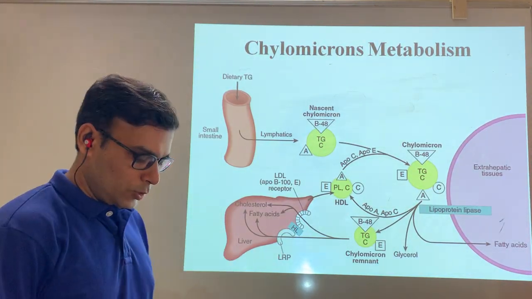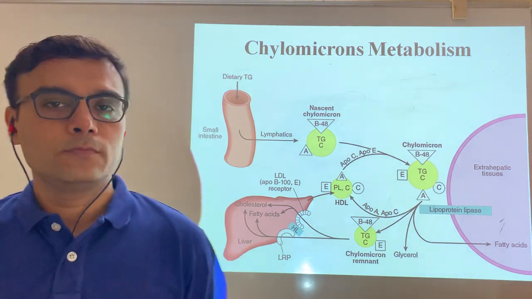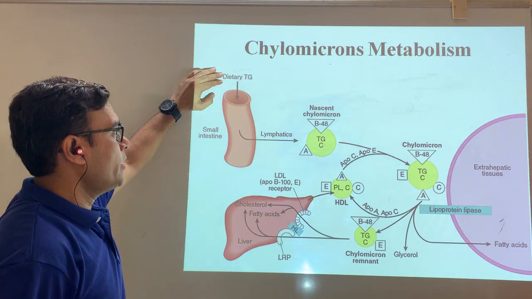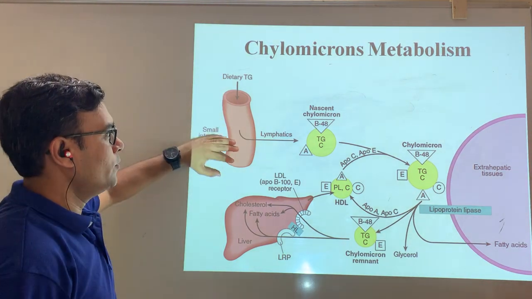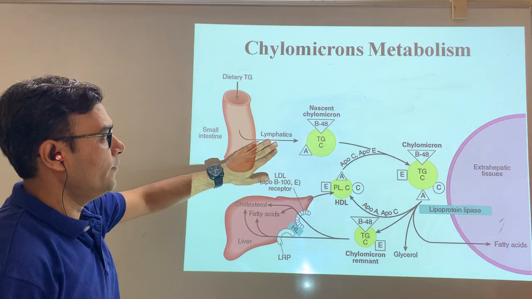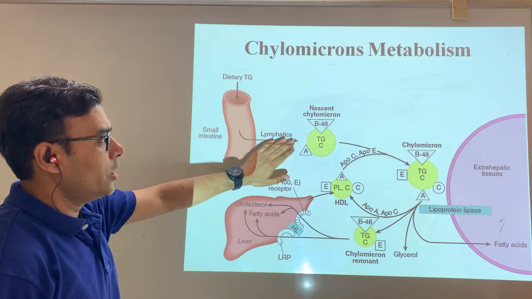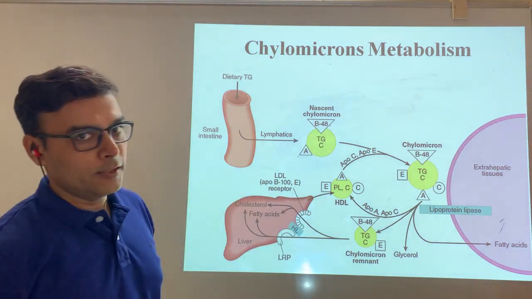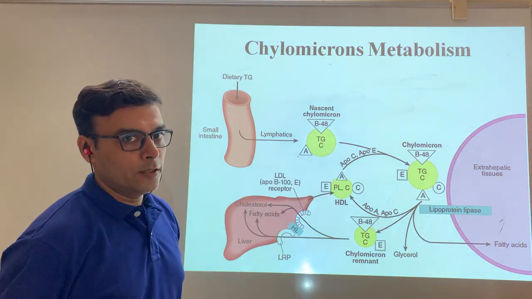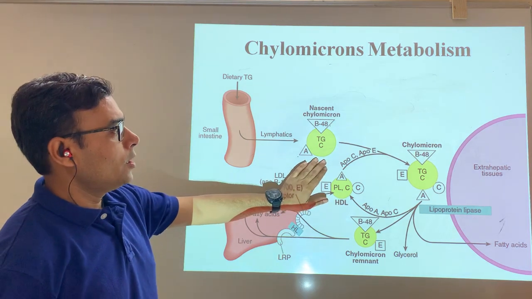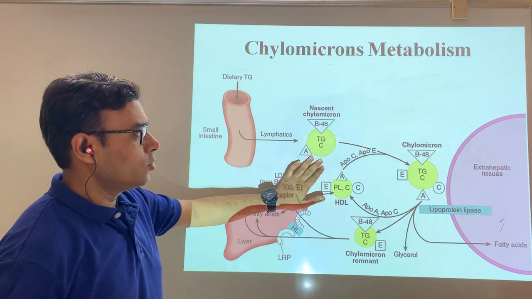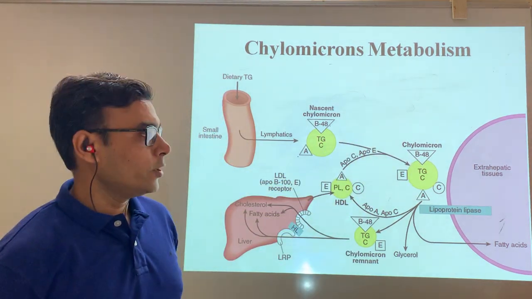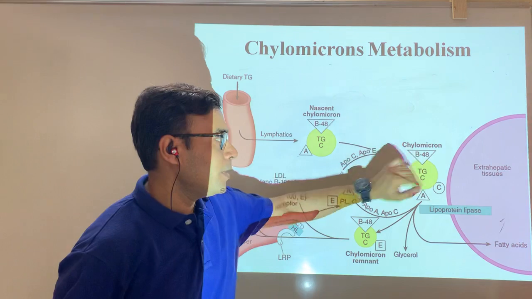Now, here we are taking a brief look at the metabolism related to chylomicron. Here you can understand that dietary triglyceride comes first into the small intestine, then into the lymphatics. In the lymphatics the chylomicron gets formed, having ApoB48 and, in the core, triglyceride and cholesterol. This we call the chylomicron. But here it is not a mature chylomicron. Later on, some other lipoproteins get added, and then the mature chylomicron is formed.